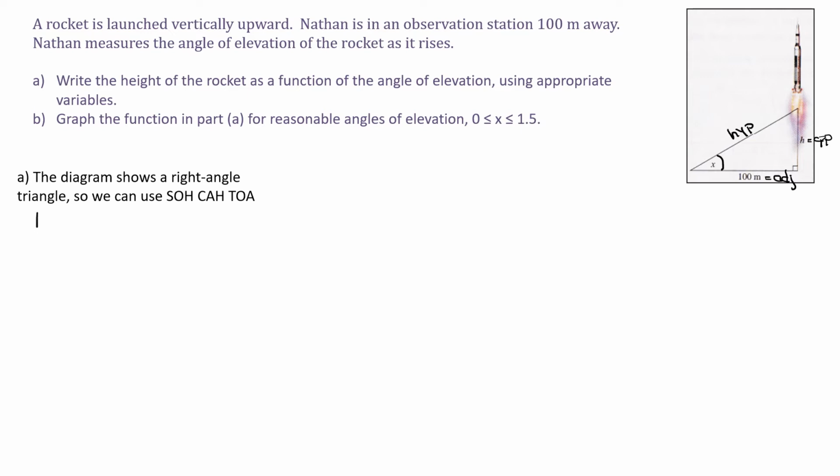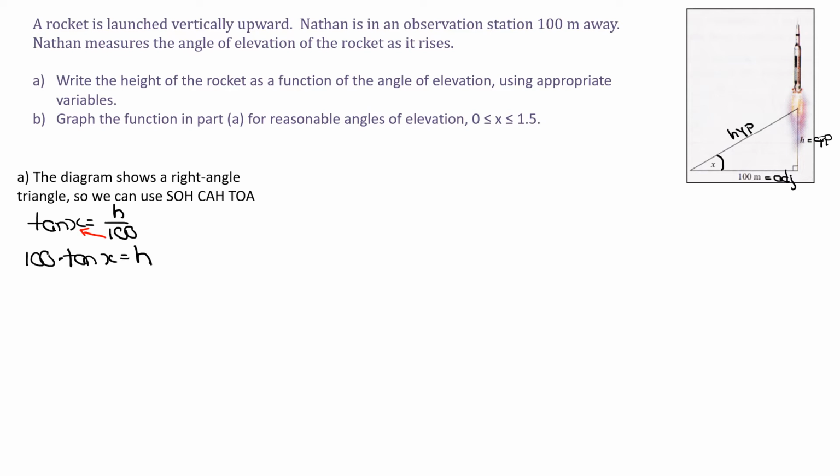So tan of x is equal to h. h isn't hypotenuse, h is height. That's the opposite over the adjacent, 100. Now we need to isolate h. So to isolate h, I'm going to multiply both sides by 100, and I will get 100 times tan x equals h.